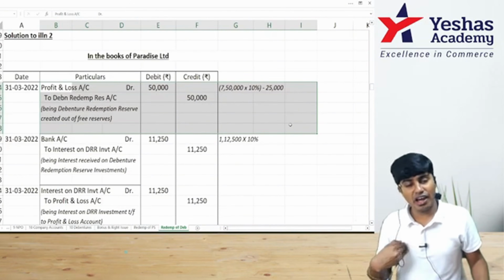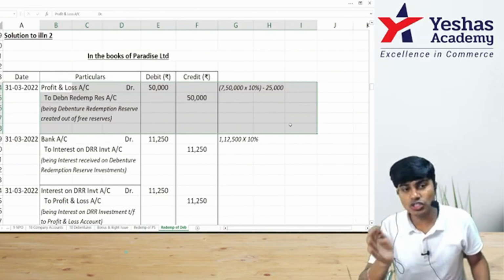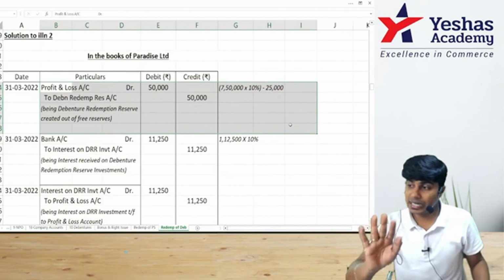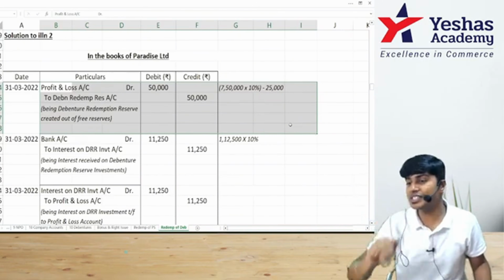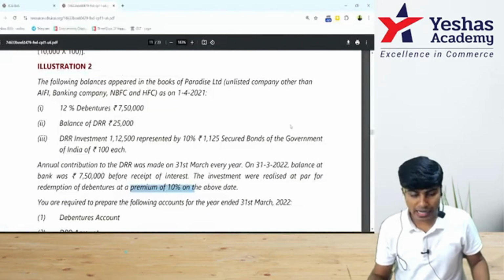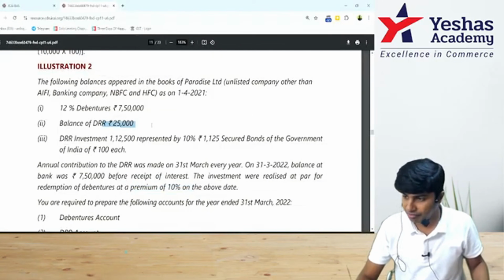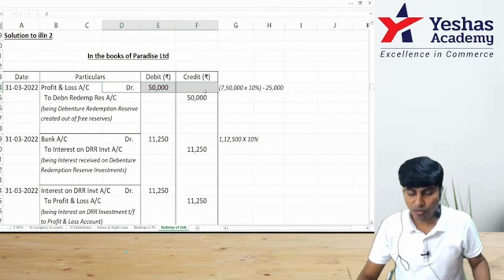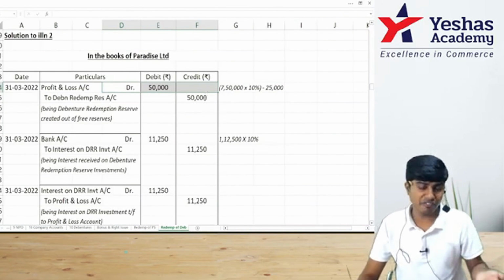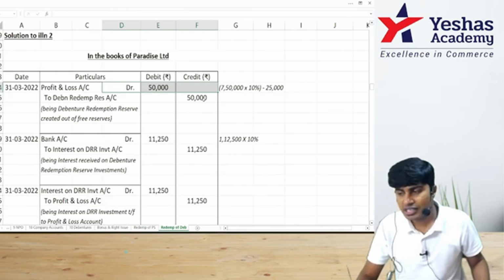We created DRR for 50,000. This is to maintain DRR at 10% of 7,50,000, which is 75. DRR was already there for 25. We created DRR for 50. 50 plus 25, DRR is 75. 75,000 of DRR, which is already there, is now no longer required.